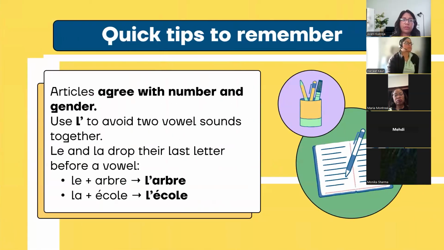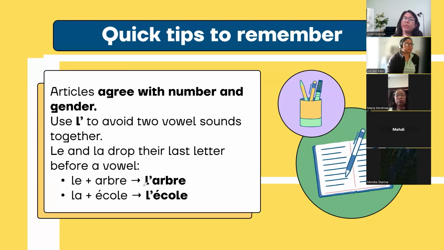Okay, few more examples. The articles, so this is a terminology which you will see across French books, across French resources and everything. Articles agree with number and gender. Agree with number and gender meaning that if it is singular or plural, masculine or feminine.